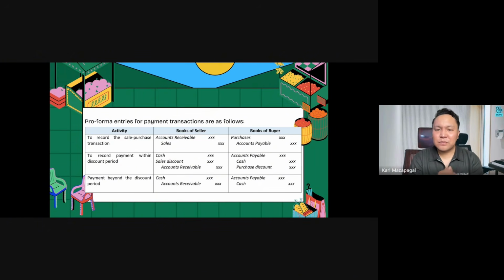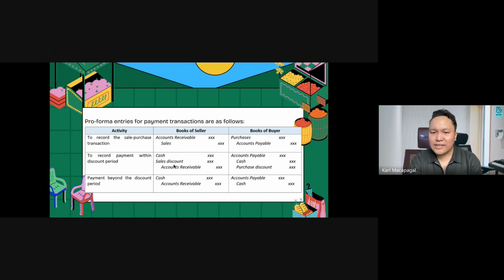Okay, in this example, as you can see here from the record of the sale and purchase, we have recorded accounts receivable and accounts payable, and therefore the transactions are actually on account, na binenta, on account na binili. Now to encourage prompt payment of the receivable or the payable itself, the buyer or the seller usually offers discounts, and these rather are the pro forma entry if the payment was made within the discount period.